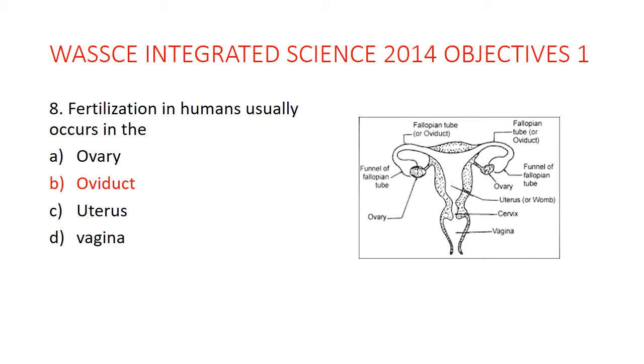It does not also occur in the vagina. Fertilization, take note, is the fusion, the joining of the sperm and the egg from the female. It would only occur inside the oviduct, also known as the fallopian tube.